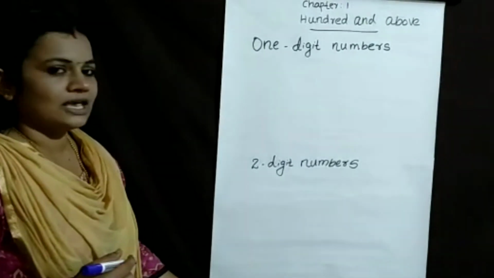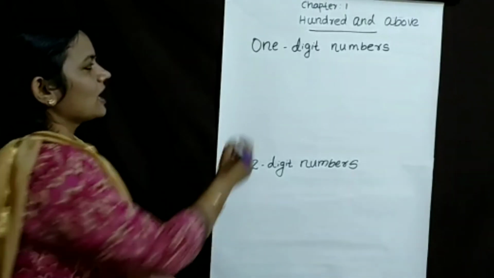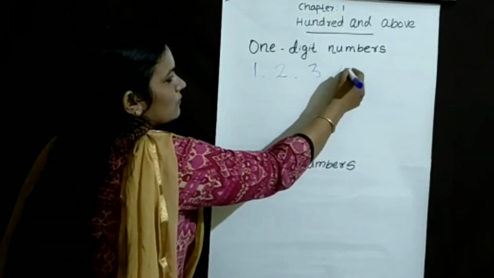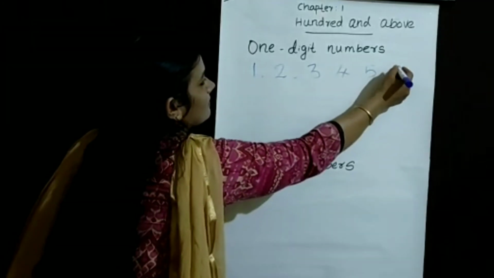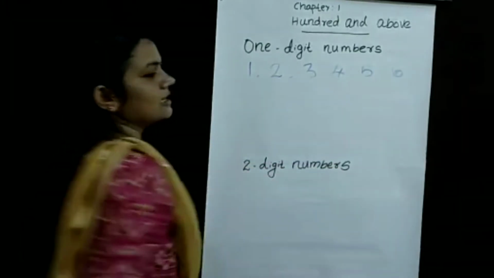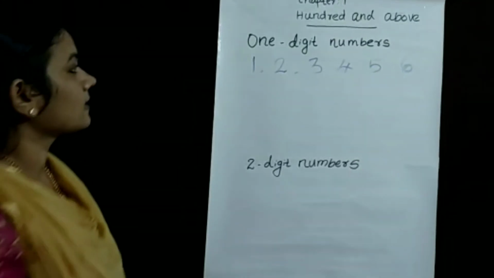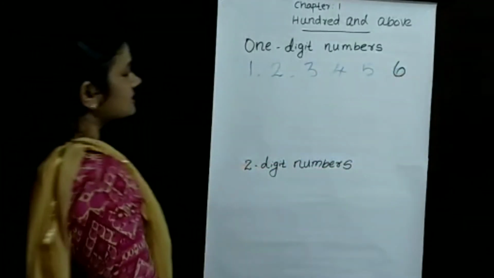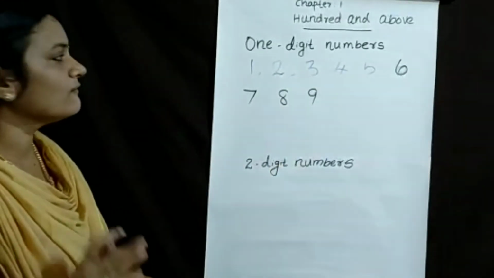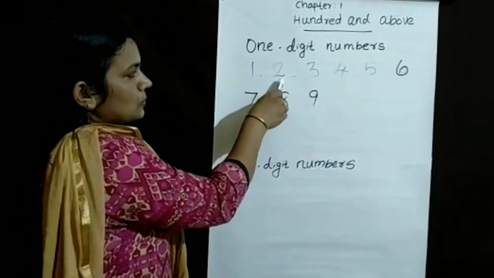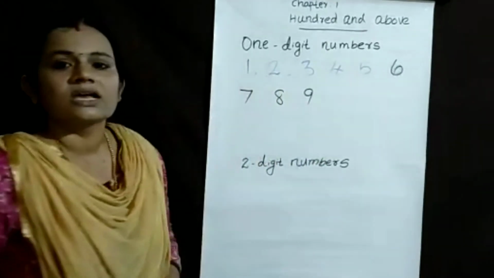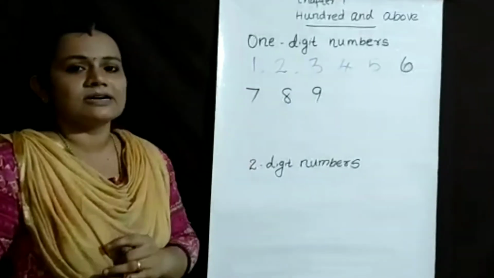Say the one-digit numbers: 1, 2, 3, 4, 5, 6, 7, 8, 9. These are the one-digit numbers.